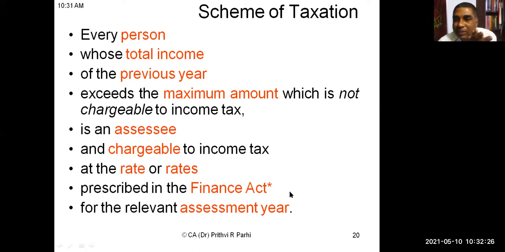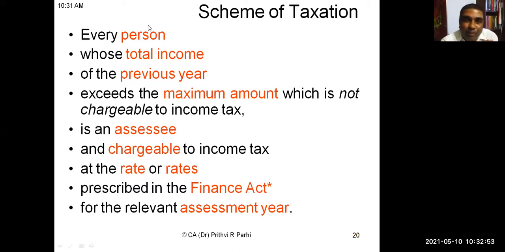Friends, let us try to understand this particular sentence. To understand it, what is important for us? You see, there are some words appearing in red colored font. It is very important for us to understand the meaning of those words. Then only we'll be able to get the proper meaning of this sentence. For example, first we need to know the meaning of person.